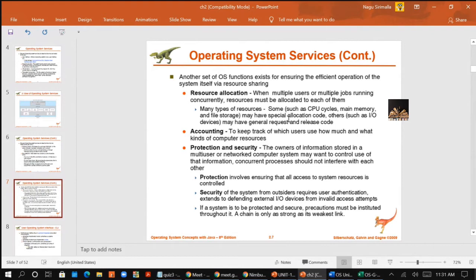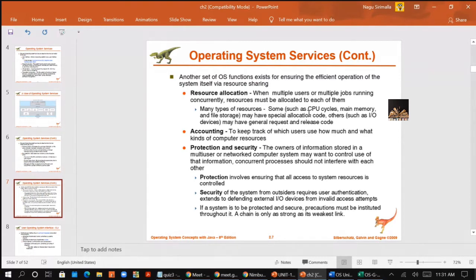That means if any program wants the CPU cycles, or wants the main memory, or wants to access files, they have some special allocation code. When the user program is being executed, you perform an action, and the API where you are executing your programs will convert certain actions into system calls.